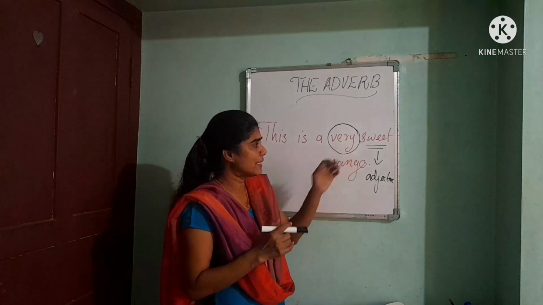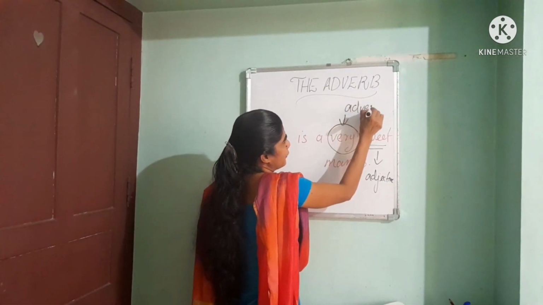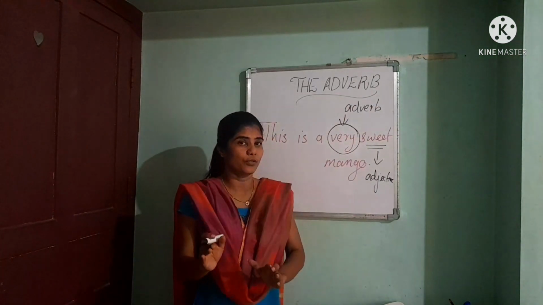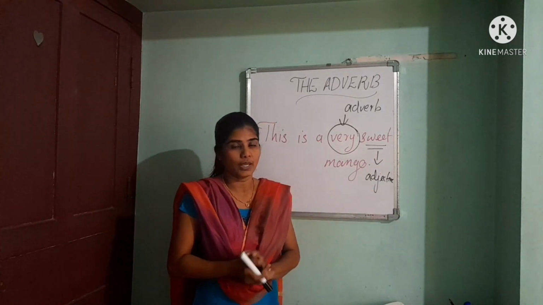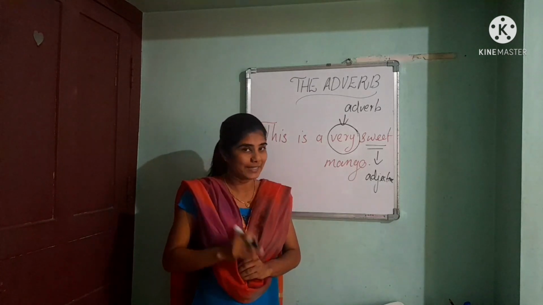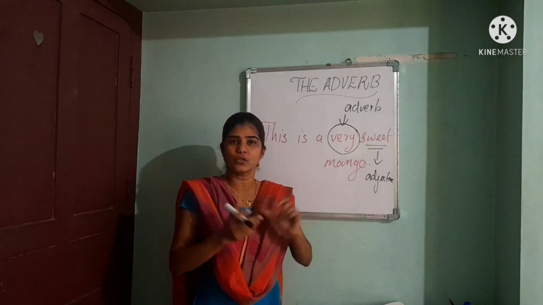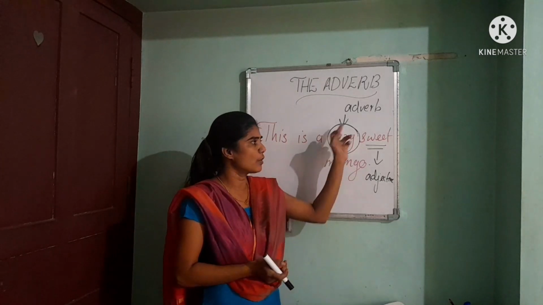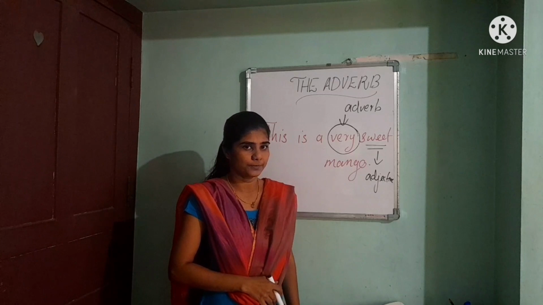So very is an adverb because it modifies the adjective sweet, or it tells us how much sweet. So in one sentence we can say that an adverb is a word which modifies an adjective. Got it?